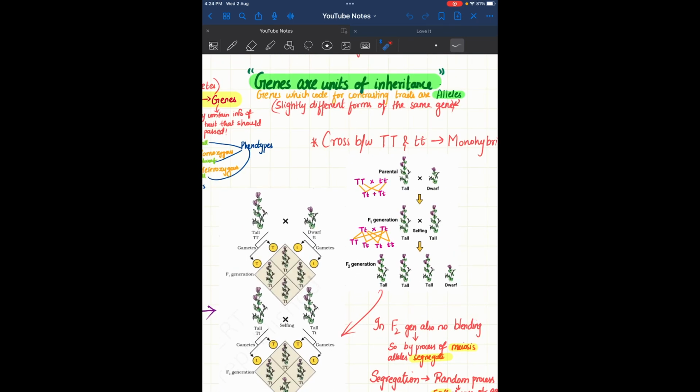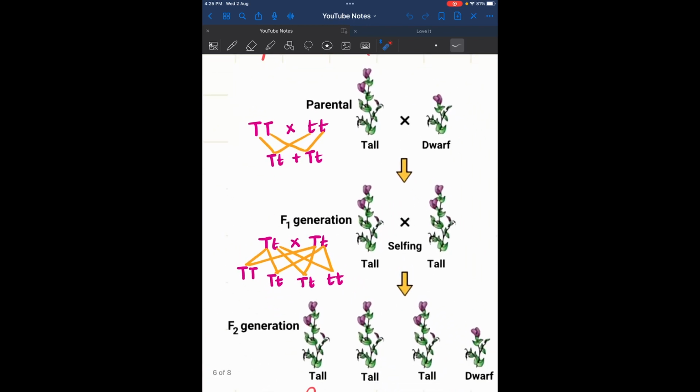Now we can understand how we did that cross and how we found 1/4 is dwarf and 3/4 is tall. In the textbook itself it is given, and I have written on the side just to give clarity. This is how they cross it. Tall, we have capital T, dwarf, we have small t, they are crossed, that is selfing. In the F1 generation, we get tall and tall only. That is the F1, right? In F1 we have all tall, only tall we get.